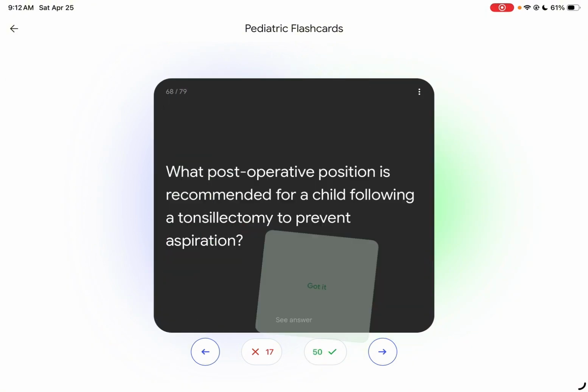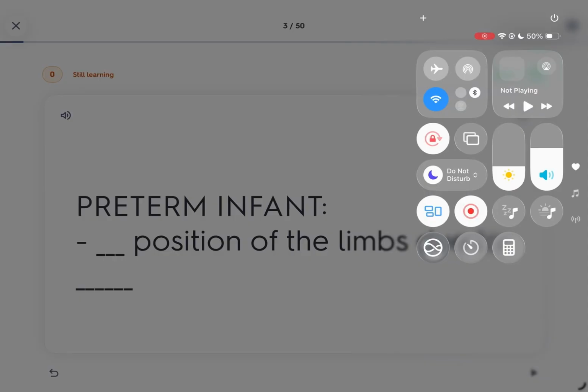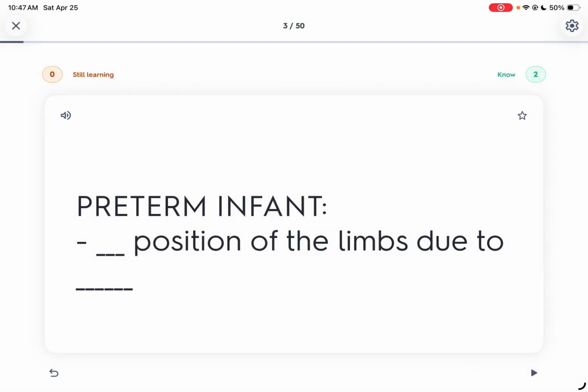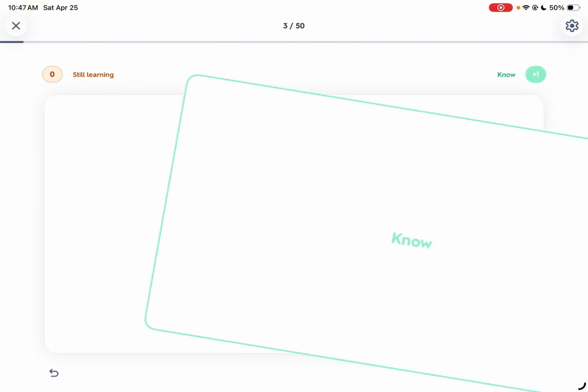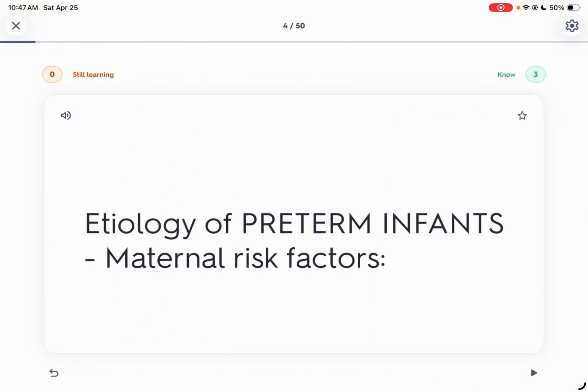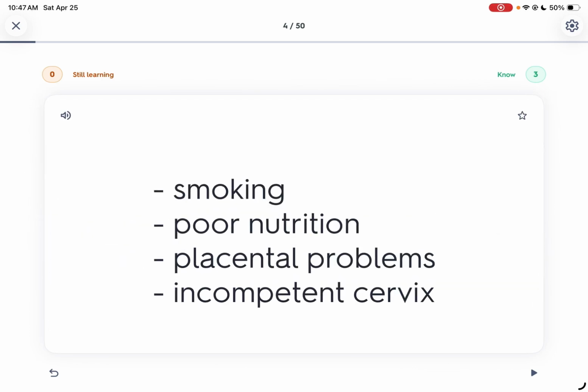What postoperative position is recommended for a child following a tonsillectomy to prevent aspiration? Again, lax position of the limbs due to immature muscle development. Maternal risk factors include smoking, incompetent cervix, and poor nutrition, and placental problems.